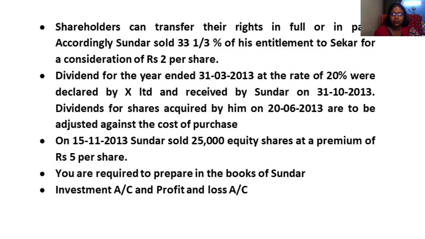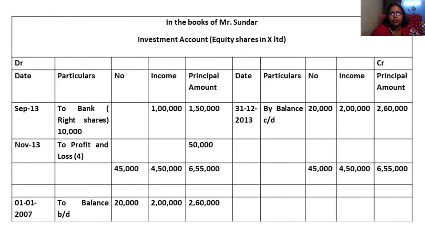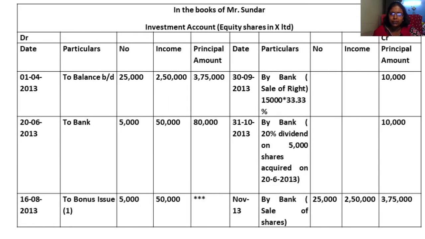That is the remaining share. So because of that, 10,000 into 10 will be 1 lakh. 1,50,000 is the rate at which he is selling. That is the actual rate. So this is 10,000 into 15, that is 1,50,000. Why 10,000? Total right shares is 15,000. You know that total right shares is 15,000. In that, 33.33% only is taken here.